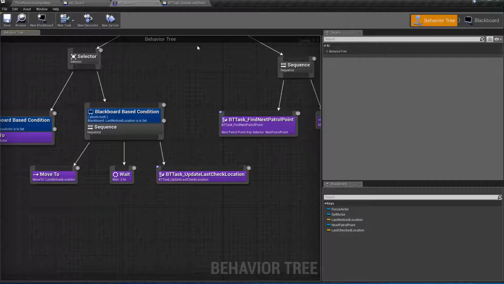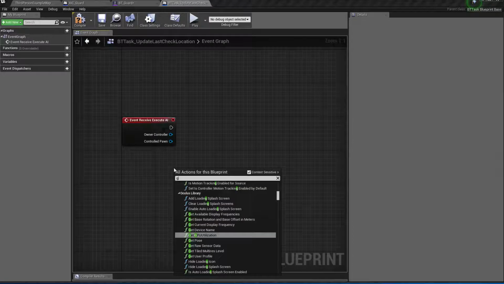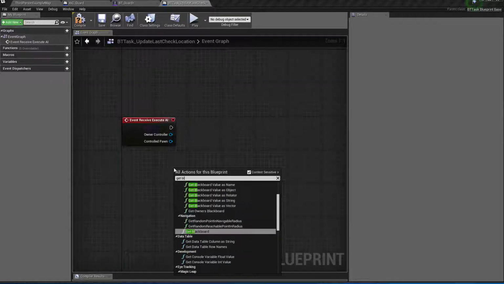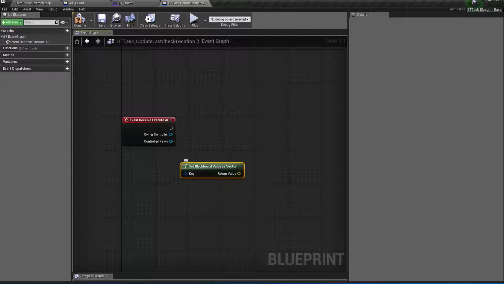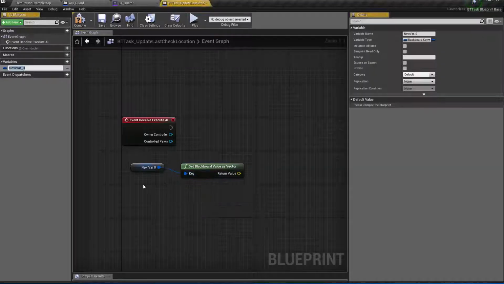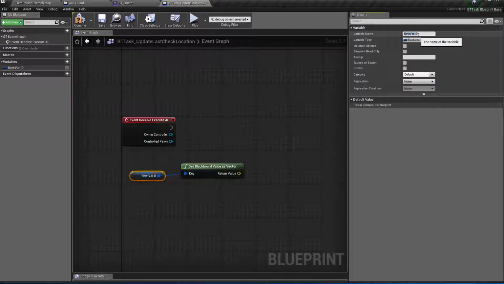So I just need to make the last check location equal to the last noticed location. To do that, I'm gonna get the Blackboard value as vector, right? And we'll promote that key to a variable. Call this guy last noticed location key selector. Make it public.